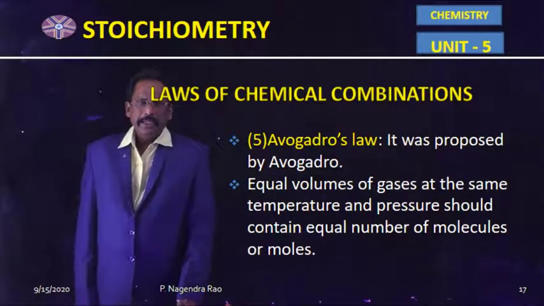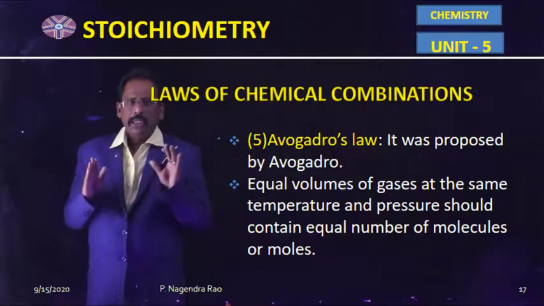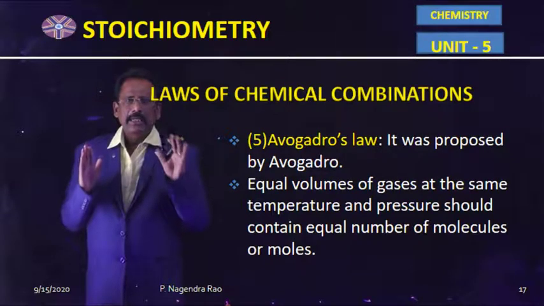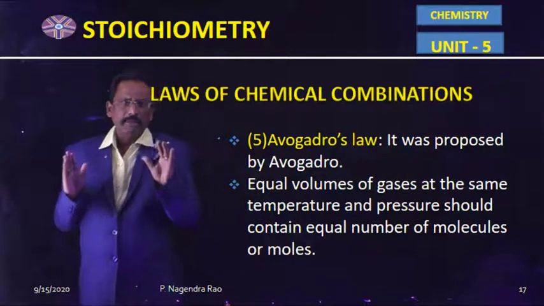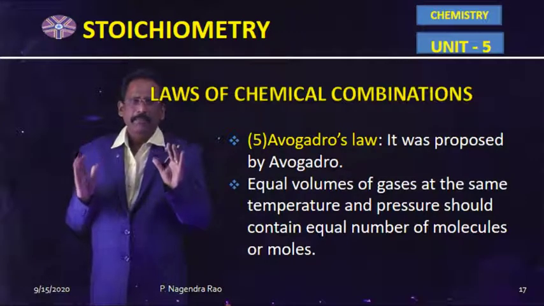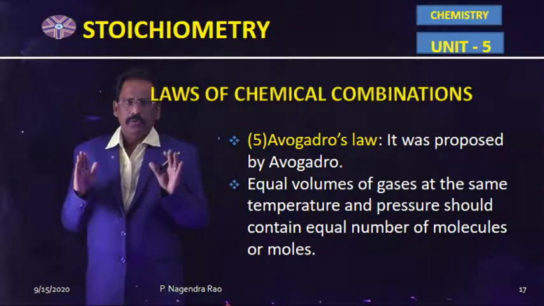Now the next law is Avogadro's law. According to Avogadro, equal volumes of all gases under the same conditions of temperature and pressure should contain the same number of molecules or the same number of moles.